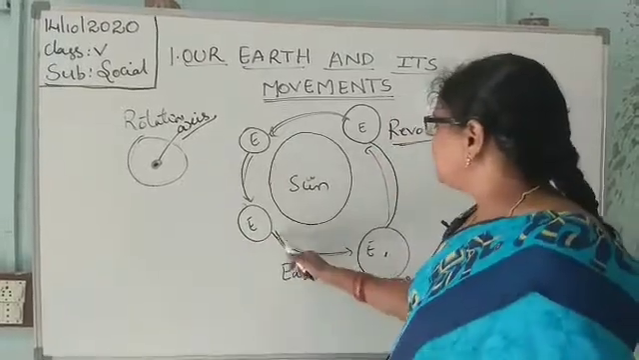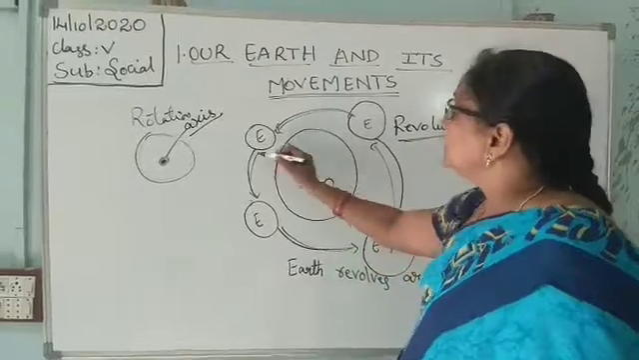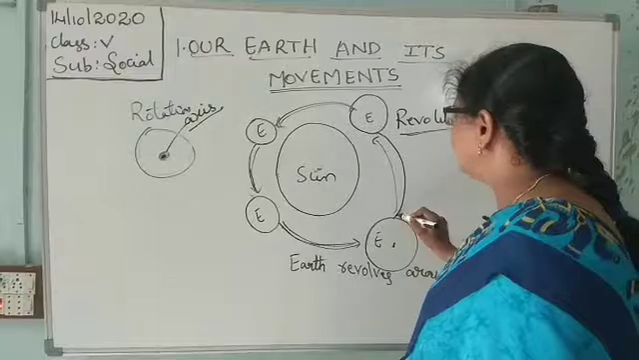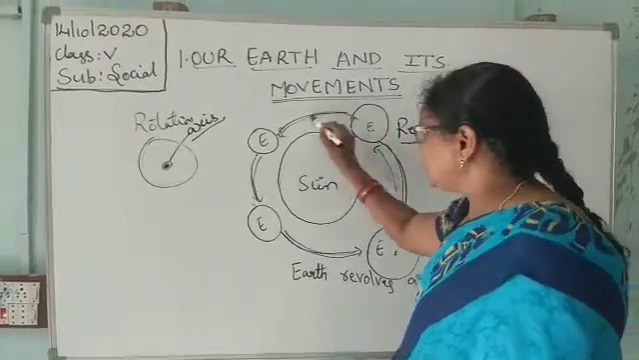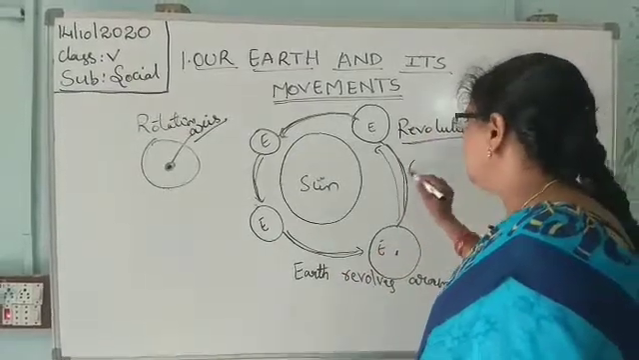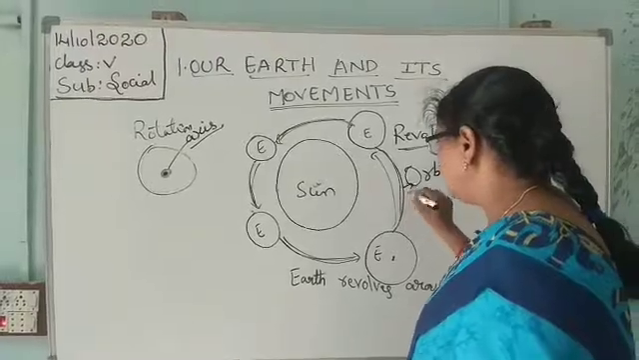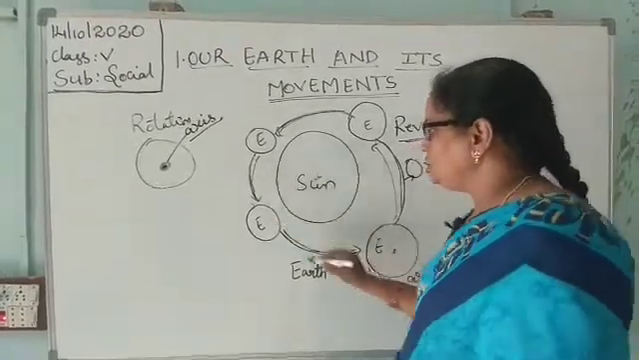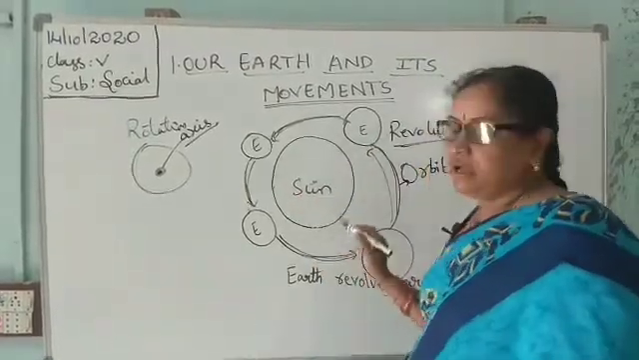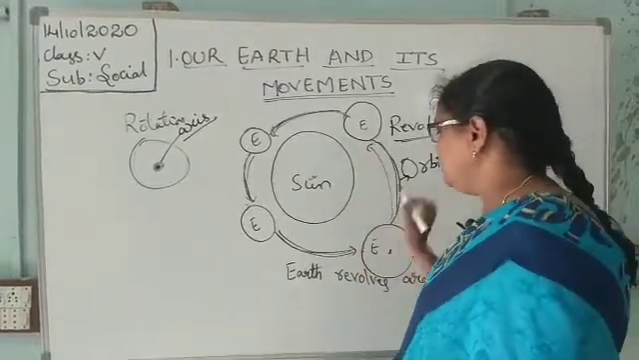The earth rotates around the sun. The line, the path along which the earth goes around the sun, this round is called an orbit. The path which is rounded by the sun, on which the earth travels, is called an orbit.